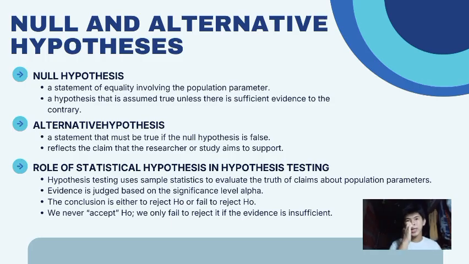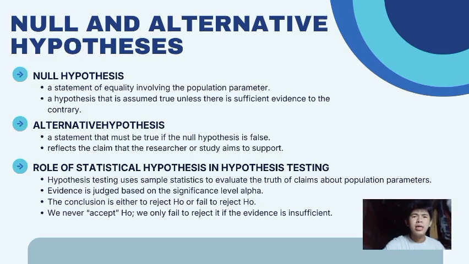So let's start first with the null. The null hypothesis is a statement of equality involving the population parameter. As the definition for parameter, it is a numerical characteristic of a population. It is a hypothesis that is assumed true unless there is sufficient evidence to the contrary. So that is what we know, the null hypothesis.